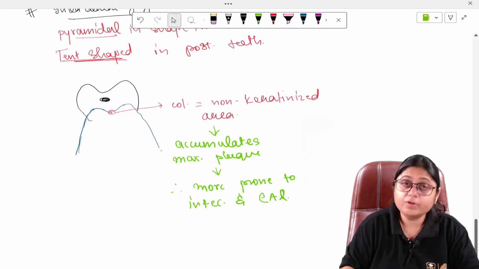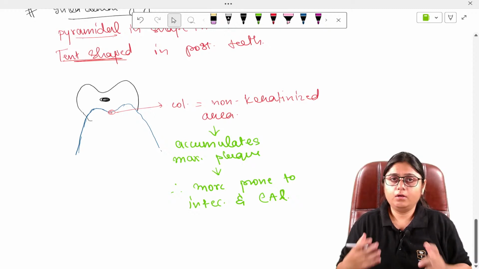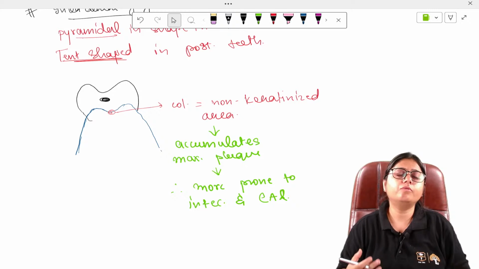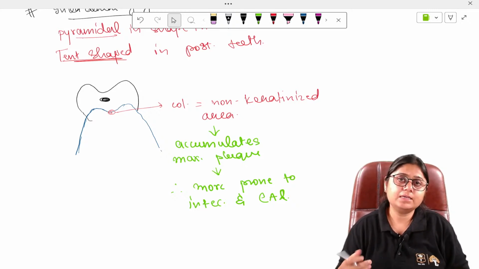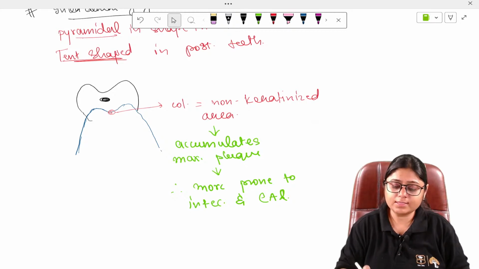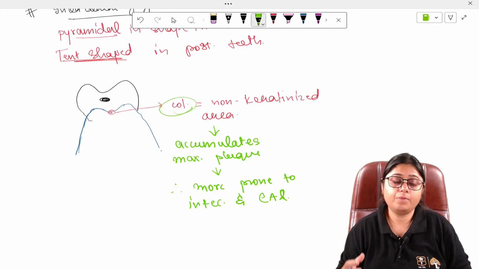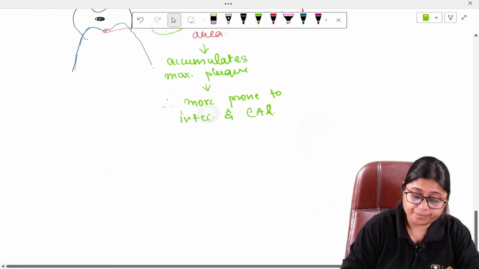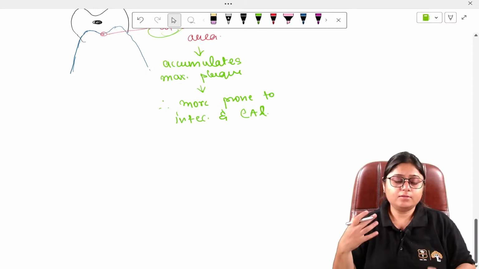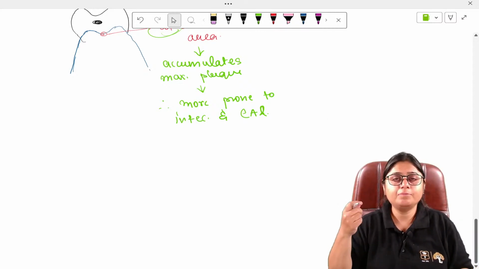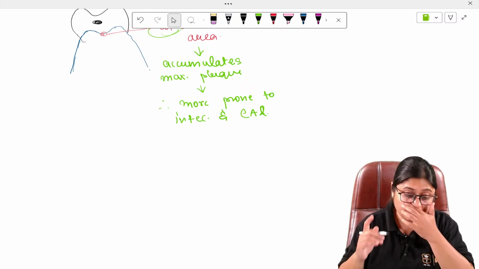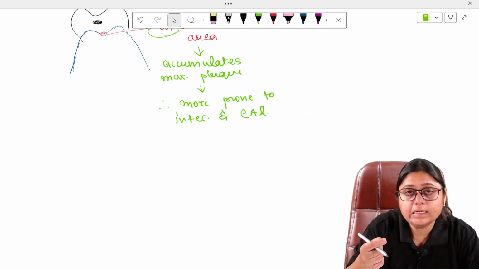Whenever you have a patient with periodontal pockets, you will see that in the majority of cases the deepest periodontal pockets are present in the interproximal region. This is because this area is most susceptible to periodontal infection. Now, we are checking pocket depth with the help of a probe. The probe should be inserted into the sulcus with a specific amount of force.